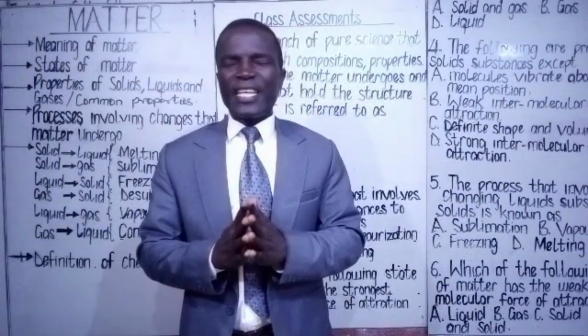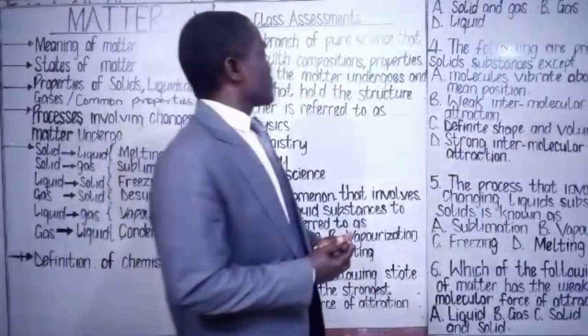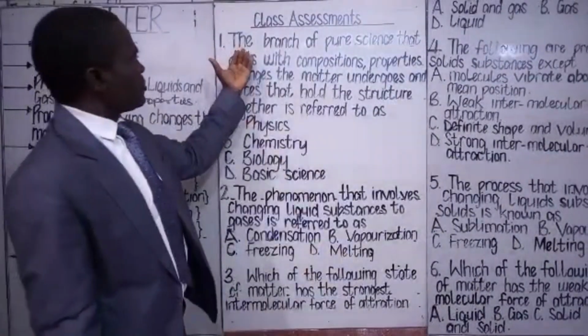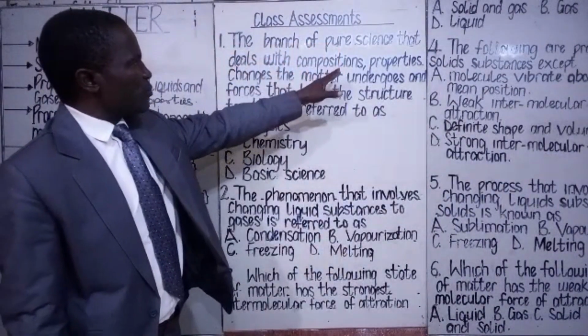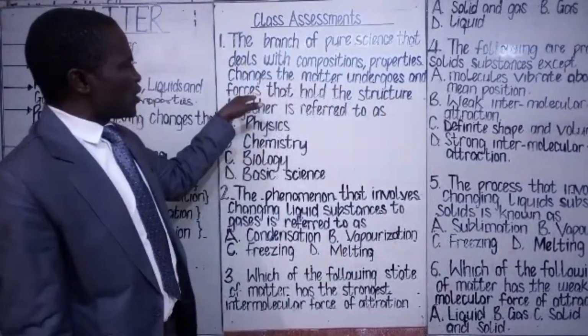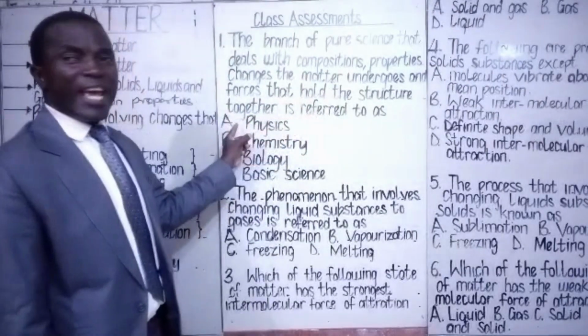That is chemistry. Now we want to quickly go into class assessment. Class assessment 1. The branch of pure science that deals with composition, properties, changes that matter undergoes, and the forces that hold the structure together is referred to as A.